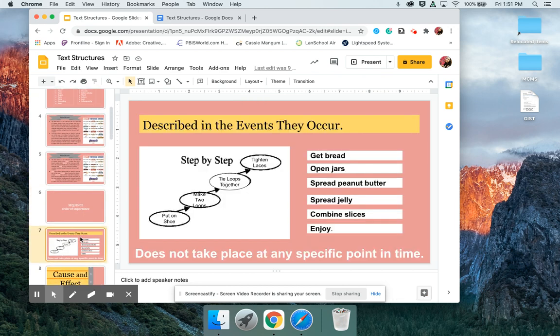Now, sequence is something that describes the events as they occur. So this will be a step-by-step. This little graphic is looking at how to tie your shoes. This one over here is talking about how to make a peanut butter and jelly. The thing to remember with sequence is that it does not take place at any specific point in time.